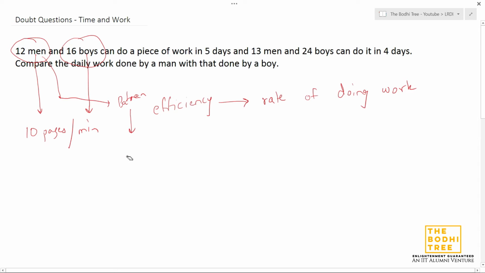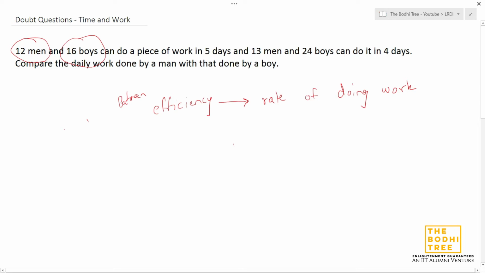There are various parameters that we need to consider, but basically rate of doing work is some work that you do per some time unit. That time unit can be in minutes, seconds, or hours, but most of the time for the questions that we solve, the time unit is in days, right?